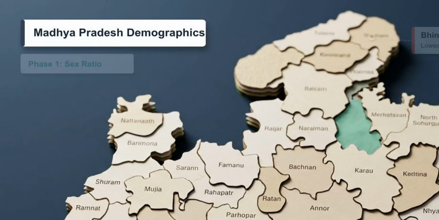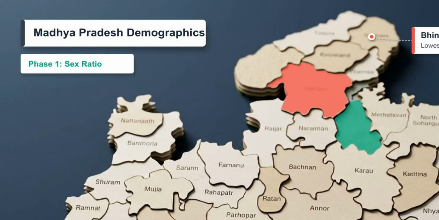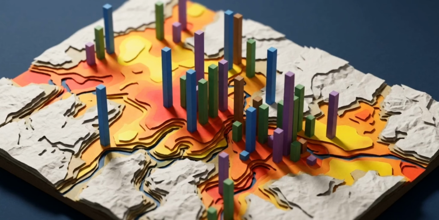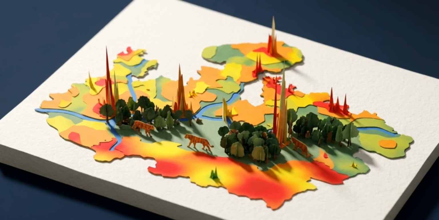This heat map reveals how that population is distributed. Look at the sex ratio gradient. In the Deep South, Balaghat records the highest ratio at 1,021 females per 1,000 males. In the northern Chambal region, Bhind records the lowest at just 837. As the datasets shift, similar extremes emerge. Jabalpur leads in overall literacy, while Alirajpur trails. By sheer physical area, Chhindwara is the largest district, dwarfing the smallest, Niwari. These demographic peaks and valleys cluster along the specific tribal belts, urban centers, and agricultural zones dictated by the physical geography beneath them. The human data is strictly bound by the physical space.